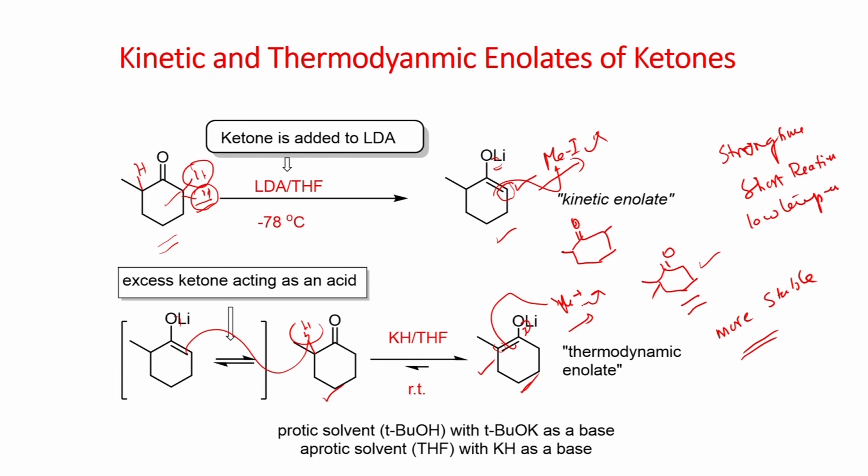substituted ketone. So, these are the conditions shown here. If you use THF with a base like potassium hydride, you can form this enolate. Alternatively, you can also form this enolate using potassium tertiary butoxide in tertiary butanol, which can act as a proton source. You can form this enolate, and then further react with alkyl halide to give this alkylated compound.